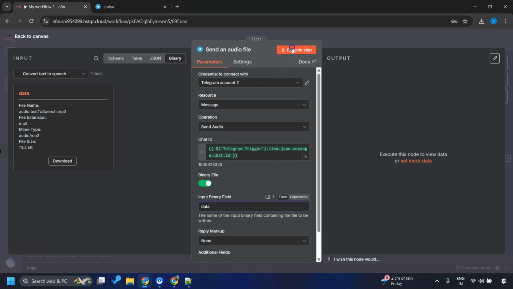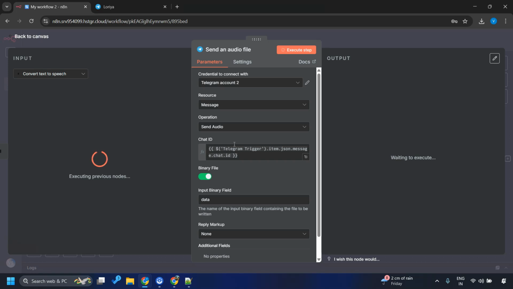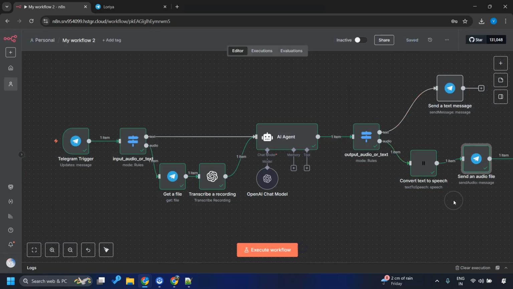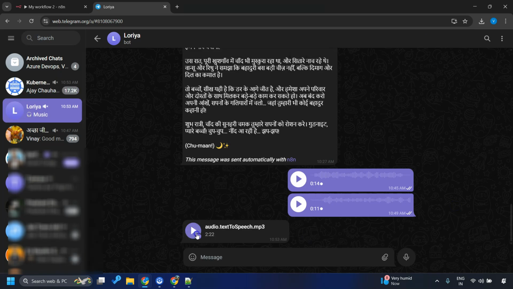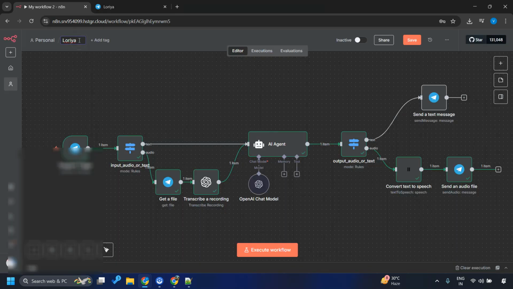Now let me execute this step. And there we go. We have got the story in the voice message. This is so cute. I can't explain the happiness when I see my kid enjoying this when she came back from school and I gave her this surprise. Really, she liked it a lot. This is so good. I'll just rename this my workflow as Loria Storyteller.